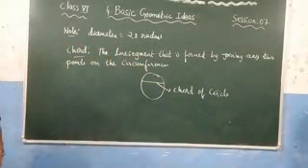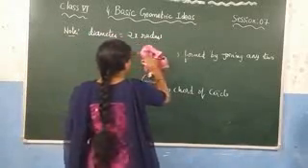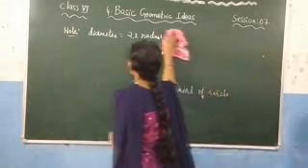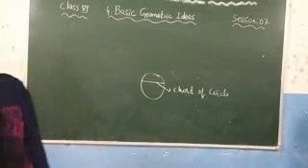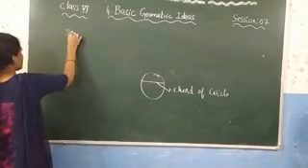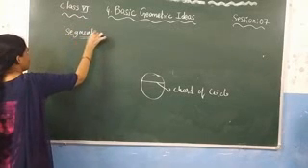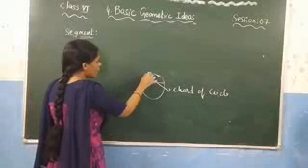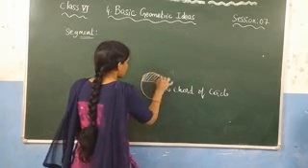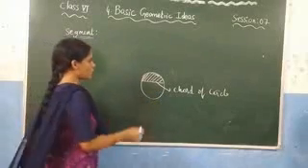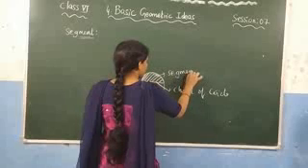And after that, write the definition of the segment. So the next one, which is the segment. What is a segment? The area that is enclosed between the arc and this chord, this one we call a segment. So what is this area? We call it a segment.